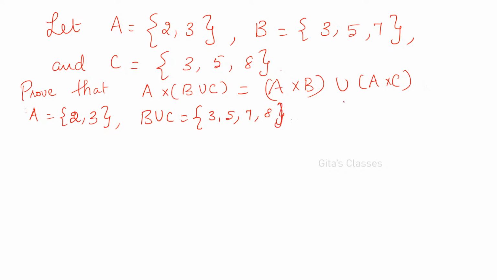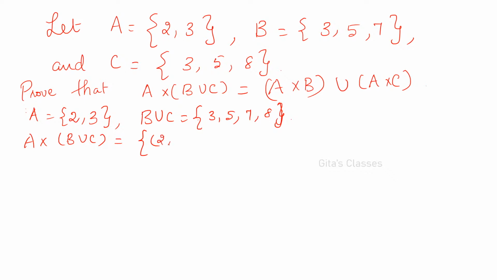Okay, and now A cross B union A cross C. First, let us find out A cross (B union C). LHS is A cross (B union C). You consider the first element from the first set and take the pair with all the elements in the second set. Then consider the second element and pair it with all the elements in the second set.